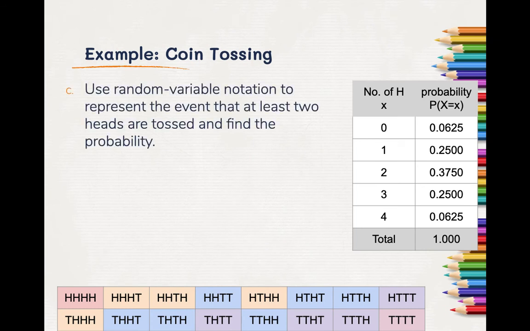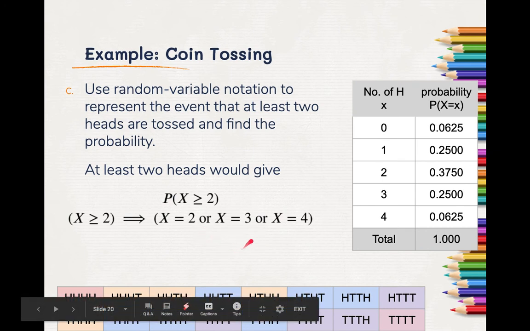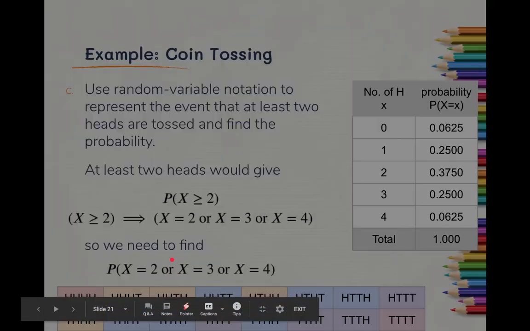So, random variable notation to represent the event of at least 2 heads tossed. That's going to be this. We want X is greater than or equal to 2. And X greater than or equal to 2 means X equals 2 or X equals 3 or X equals 4. Now we can think back to what we were doing before. These are mutually exclusive events. When we're doing or, if we're mutually exclusive, that means we can just add the individual probabilities to find this probability.